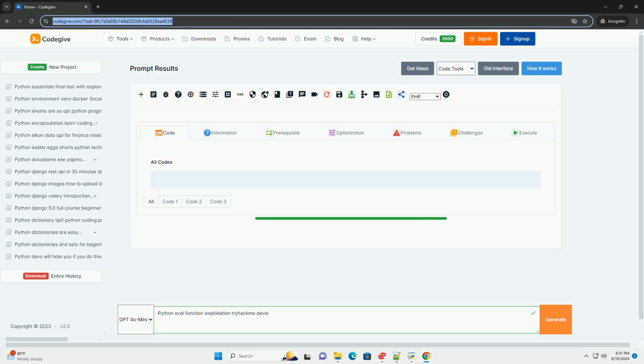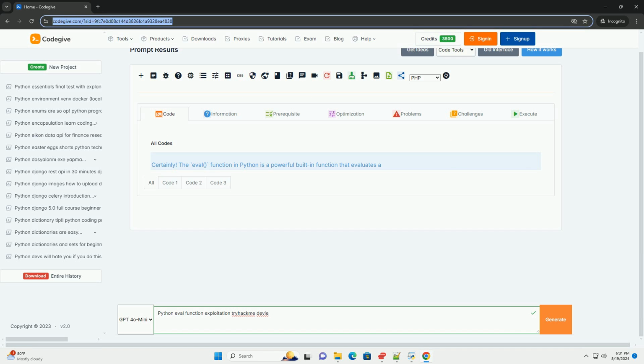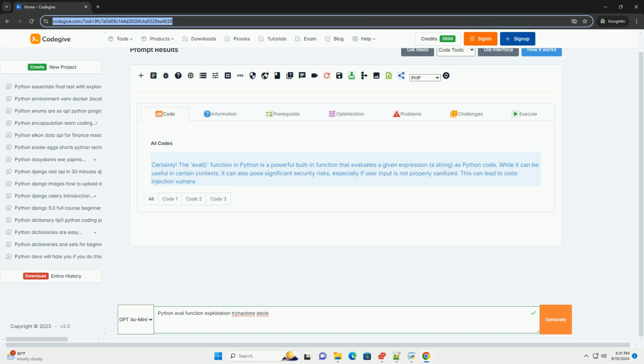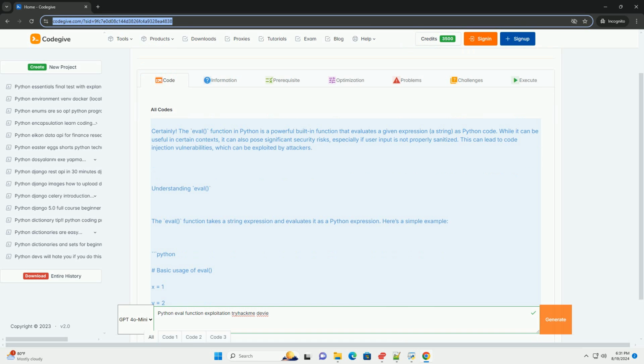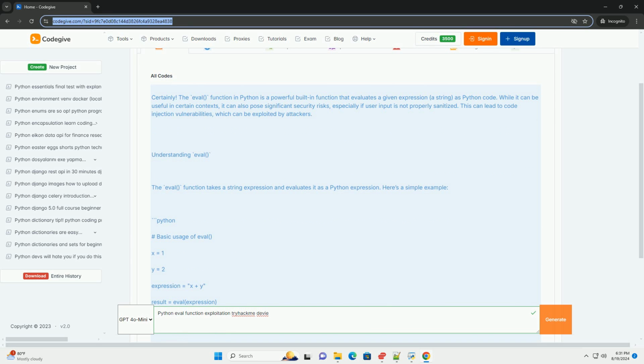Certainly, the eval function in Python is a powerful built-in function that evaluates a given expression string as Python code. While it can be useful in certain contexts, it can also pose significant security risks, especially if user input is not properly sanitized. This can lead to code injection vulnerabilities, which can be exploited by attackers. Understanding eval: the eval function takes a string expression and evaluates it as a Python expression.